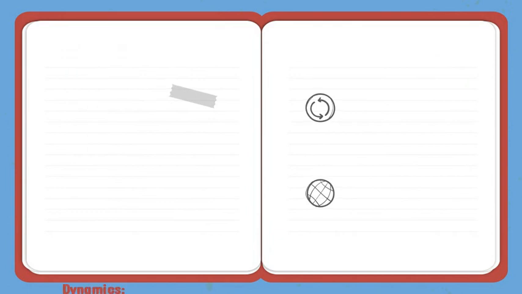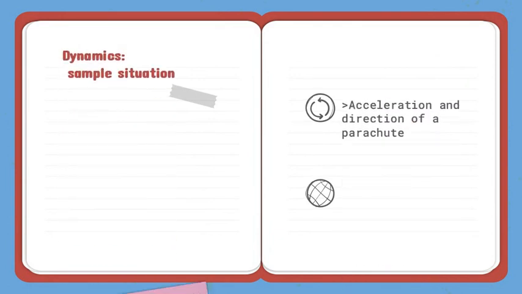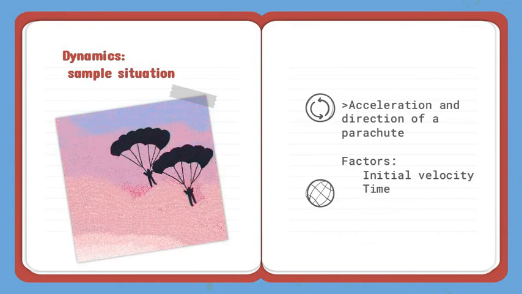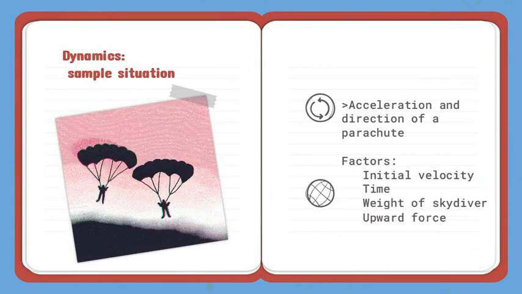A sample situation to this is when you determine the acceleration and direction of a parachute which was released in the air, considering factors such as its initial velocity, the time passed since it was released, the weight of the skydiver, and the upward force acting on it.